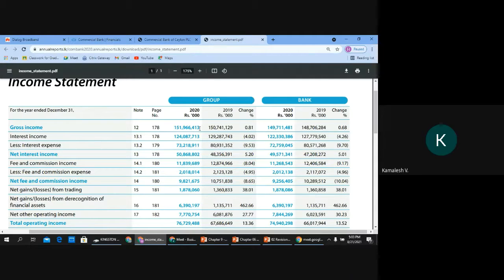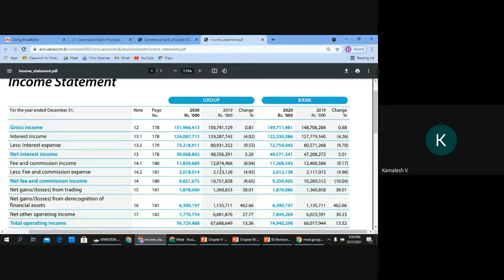What is this number in full? 151 billion, 966 million, 413,000. So I can see that most of you are struggling to read the number. Even though we work with numbers, you should be thorough in reading them also, right?